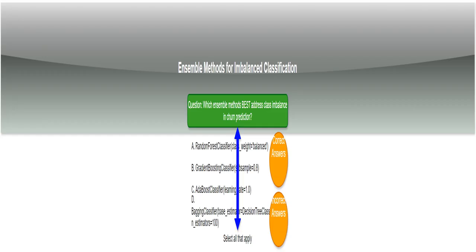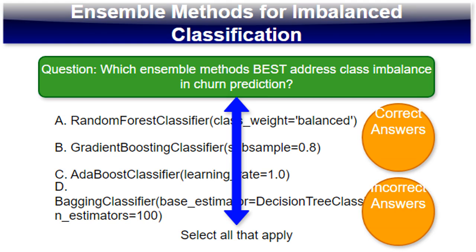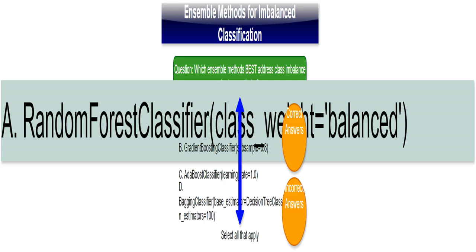This section introduces the core topic, using ensemble methods, which combine multiple models, to handle datasets where one class has far fewer examples than another, imbalanced classification. We'll explore how different ensemble techniques and their settings can better predict the less frequent class. This sets the stage. I'm looking at several ensemble methods to find the best ones for dealing with class imbalance problems in machine learning. Gradient boosting is one approach.